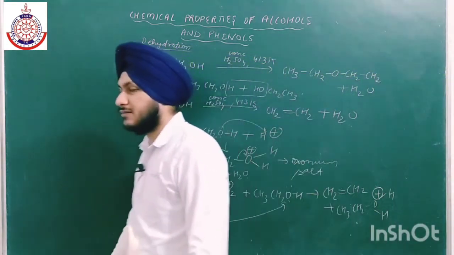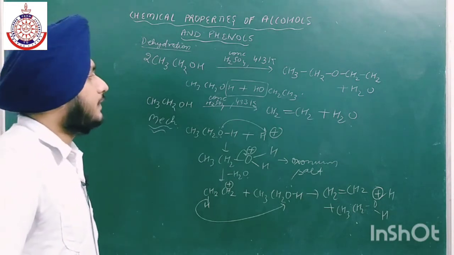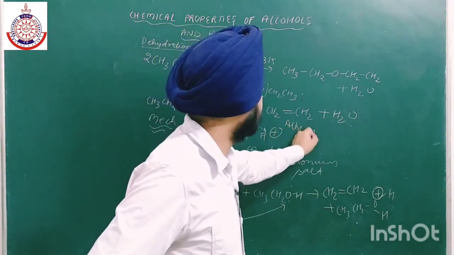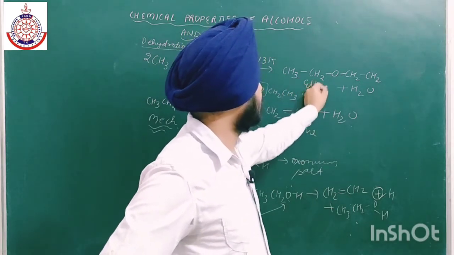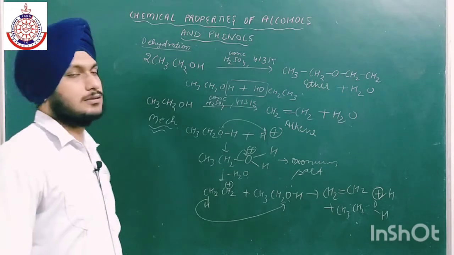So keep in mind that at high temperature the formation of alkene will take place and at low temperature the formation of ether will take place, in presence of concentrated H2SO4.